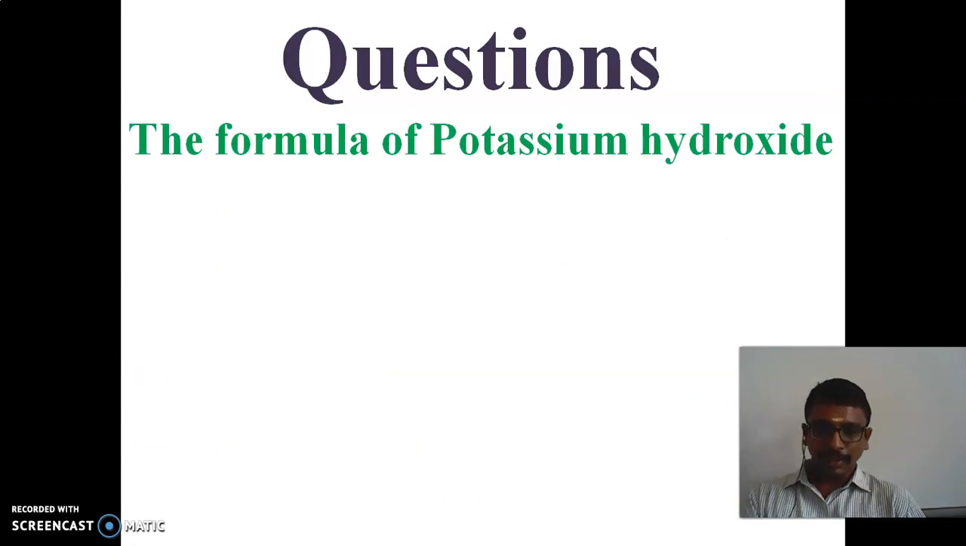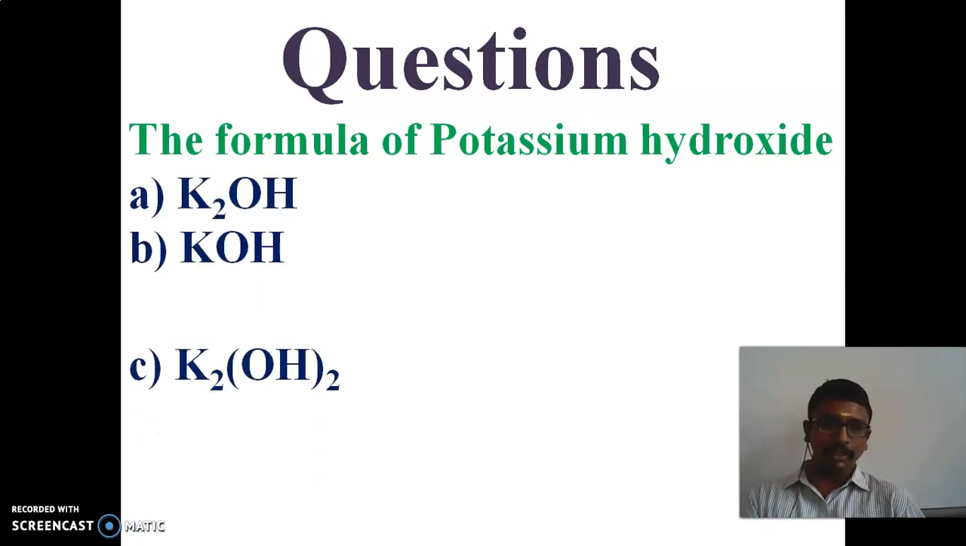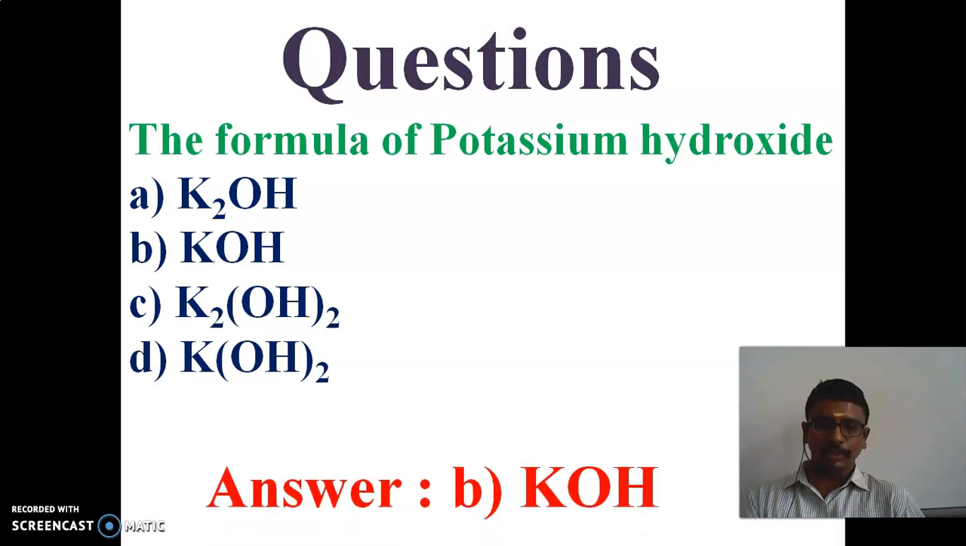Next question is, the formula of potassium hydroxide. Potassium, the formula is K. The valency for potassium is +1. Hydroxide, the formula is OH. The valency for hydroxide is -1. So the formula for potassium hydroxide is KOH. It is B.